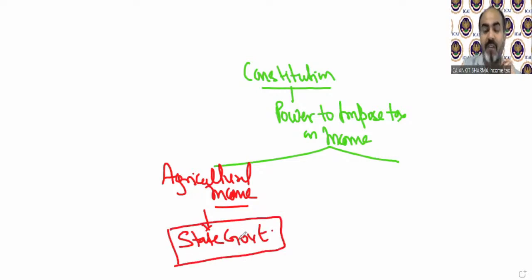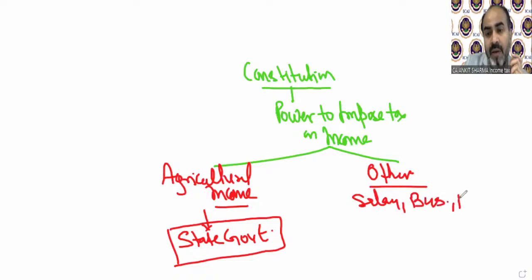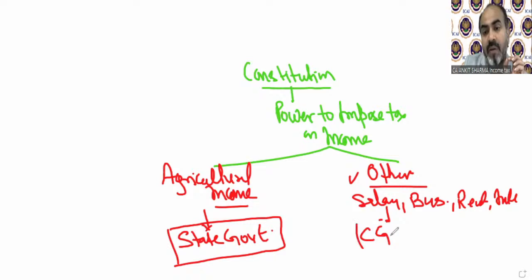So the state government will decide whether they want to charge income tax on the agricultural income of their respective states or not. And all other incomes except agricultural income, like salary income, business income, rental income, interest income, any other income except agricultural, the power to impose tax on other income has been delegated to the central government. They will decide whether this income is liable to income tax or not, and how.